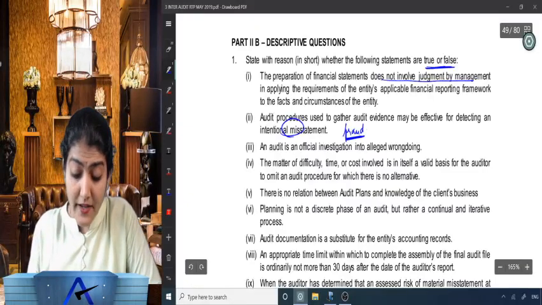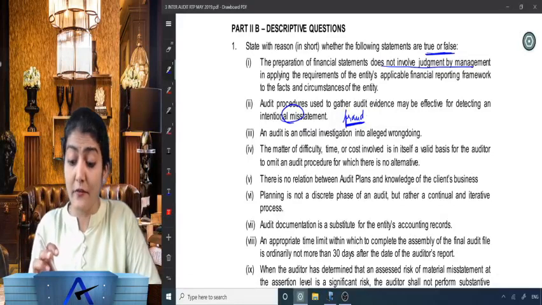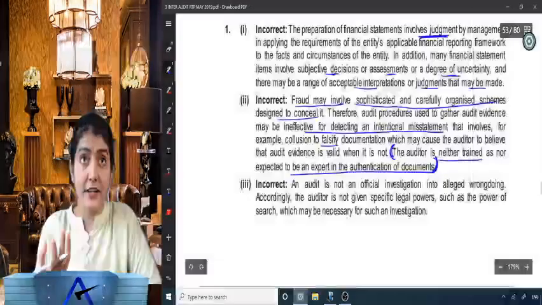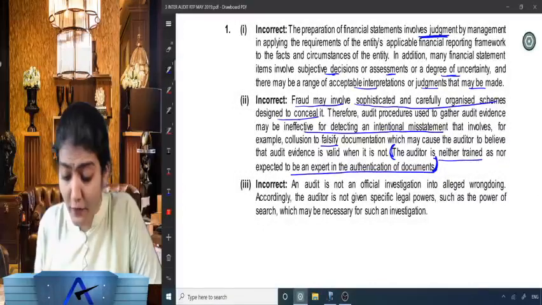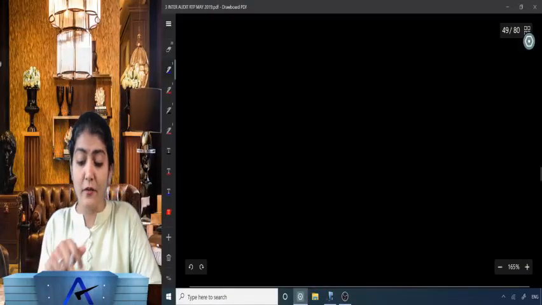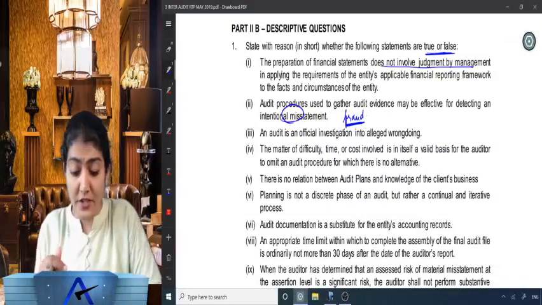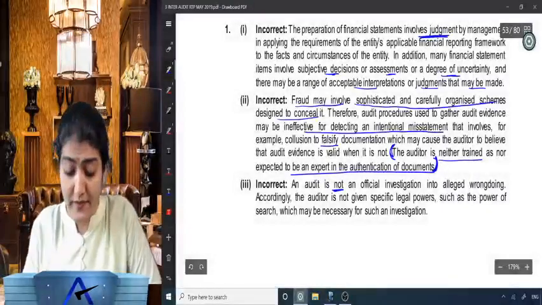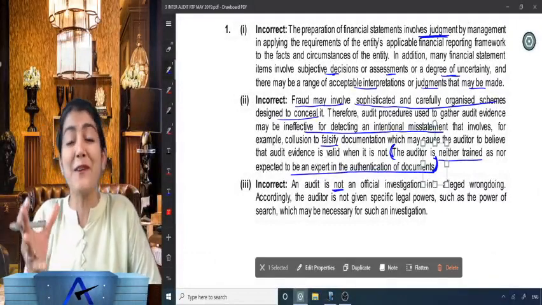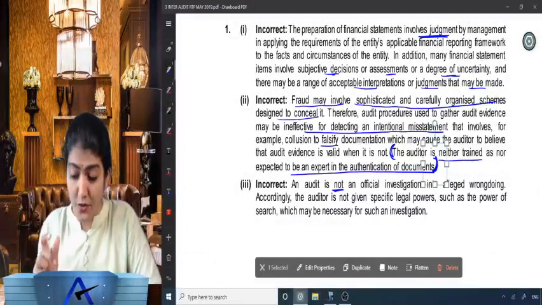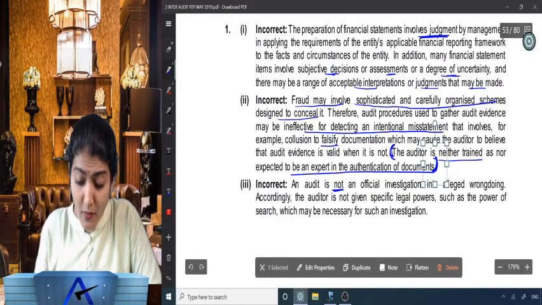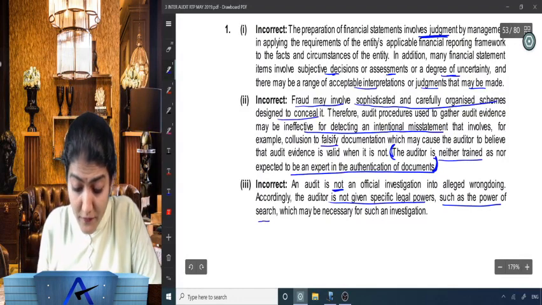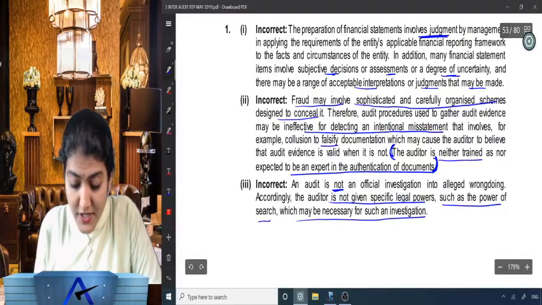Next one. An audit is an official investigation into alleged wrongdoing. Is an audit an investigation? No, an audit is not an official investigation. See, we reverse what they say in the question. What does the question say? An audit is an official investigation into alleged wrongdoing. We say no, audit is not an official investigation into alleged wrongdoing. Accordingly, the auditor is not given the specific legal powers such as the power of search which may be necessary for such an investigation.